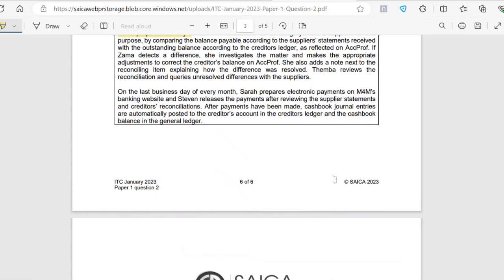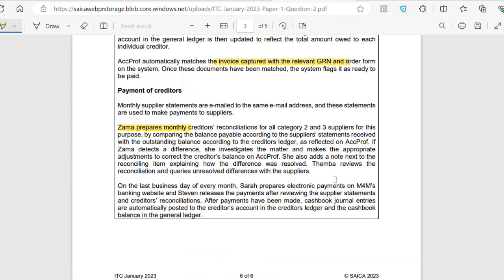Let the information guide you, and also look at what would affect our creditors balance and look at that information. I know this is a tricky one to get a hang of, but practice makes perfect. If you go into the exam calm and you read the information, try understand it really well and ask yourself, how would this affect my creditors balance, or how would this affect the account that I'm looking into?